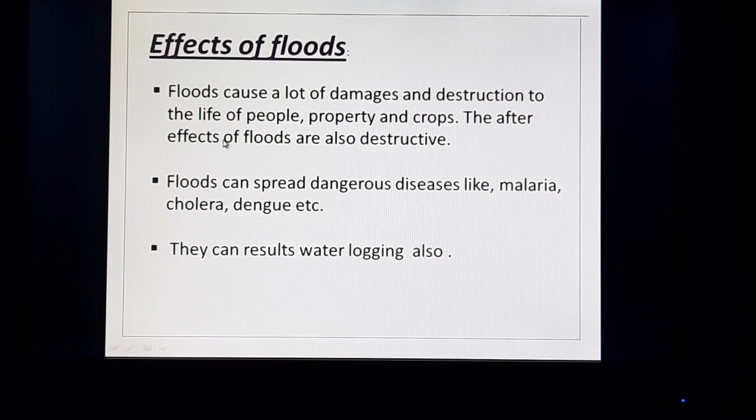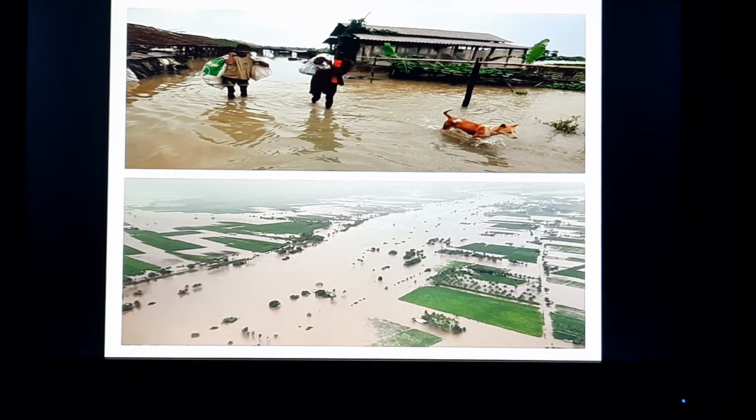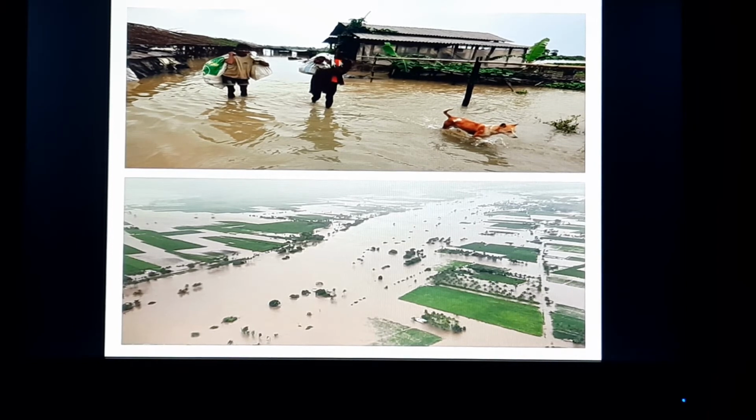And the after effect of flood means when there is heavy rainfall, the flood happens in a day. When the days pass, the land is still waterlogged, and people suffer for so many days due to the flood because their homes break down. You can see in this picture that people are suffering. Here there is no rainfall, no hazards in nature. It's cool and calm, but still people are suffering from flood.